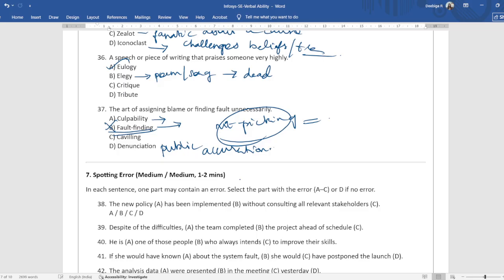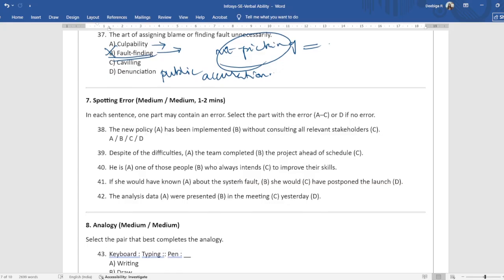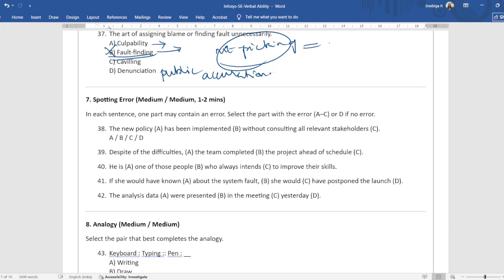Now, let's go to spotting error. Each part may contain an error, it might not. If yes, you choose that part. If not, you choose no error. D is no error. A to C, some error.